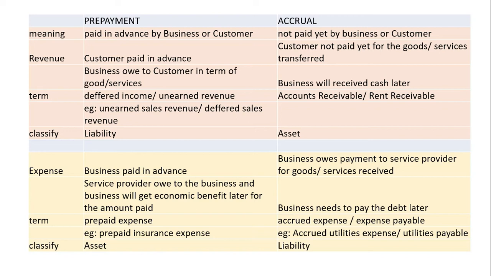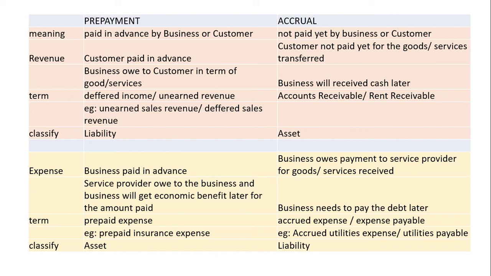As a result of that, this falls under asset. The term you can see for this revenue not paid by the customer is account receivable or rent receivable. This means that the customer owes the business because the business already gave services to the customer.